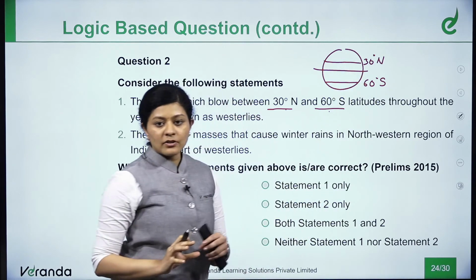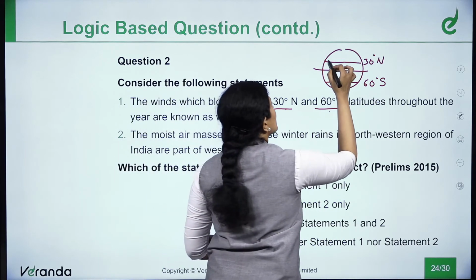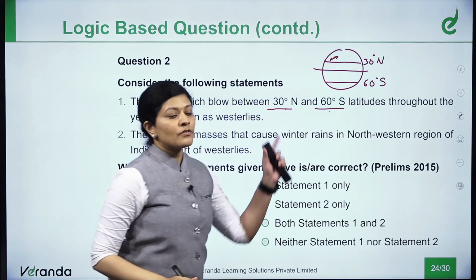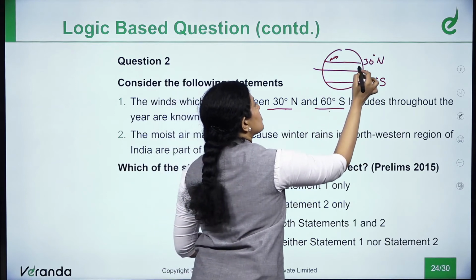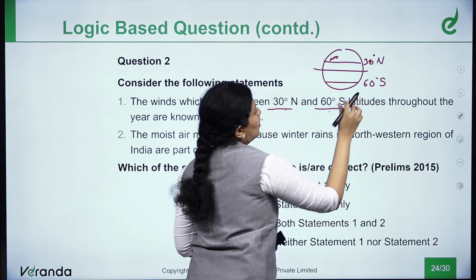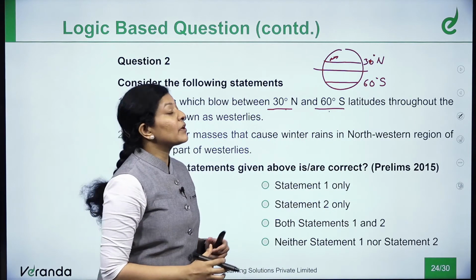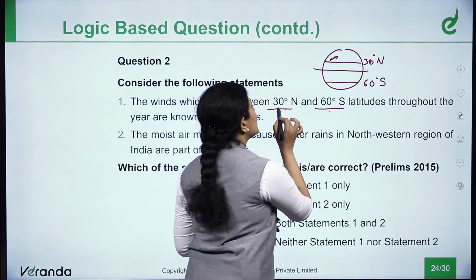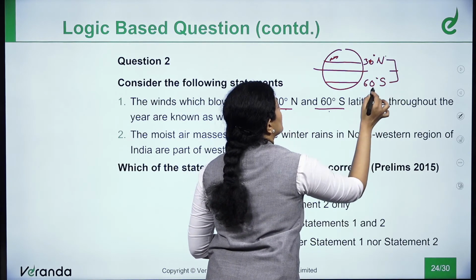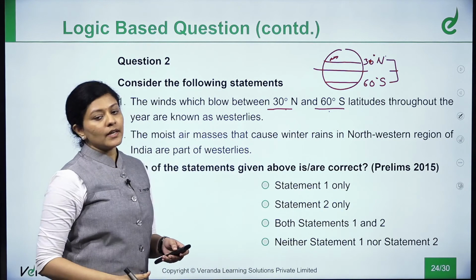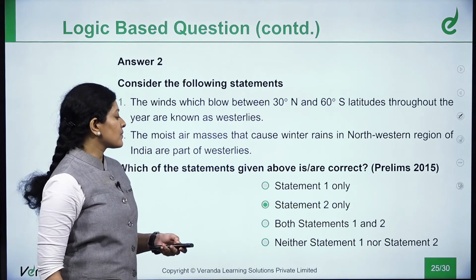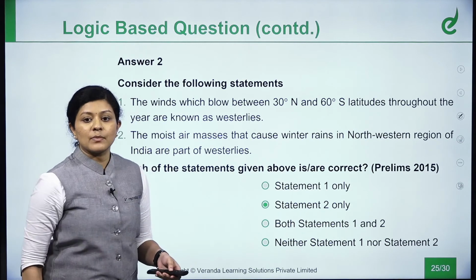Westerlies are a part of global winds, but they pass over here. It starts from west and flows towards east. But they have talked about it flowing between 30° north and 60° south. Conceptually itself we can say it is wrong, but even if you don't know the concept, we can say that it is flowing between this wide range and that too from north to south. So that might be a logically wrong statement. So that way you can eliminate this statement. And here only the second statement is correct.